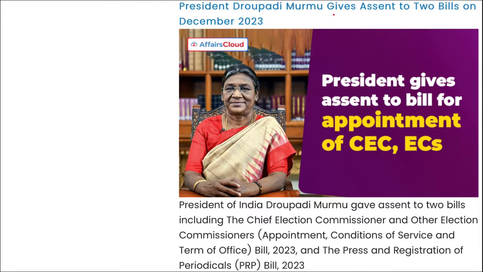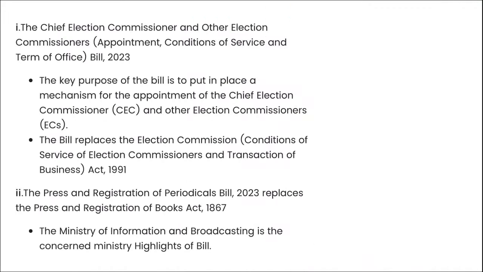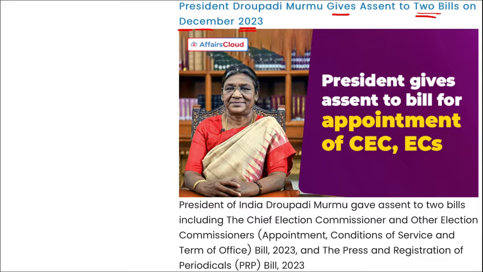Next is President Draupadi Murmu ma'am. She gave assent to two bills in December 2023. The two bills here are, first, remember, the Chief Election Commissioner and Other Election Commissioners Bill 2023, and second is the Press and Registration of the Periodicals Bill 2023.